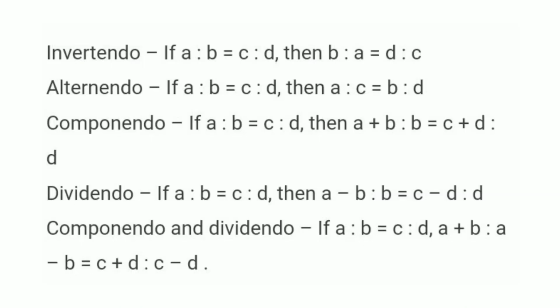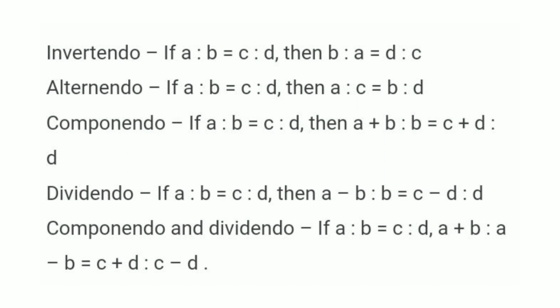Some properties of ratio and proportion. The first one is invertendo. If a is to b is proportional to c is to d, then b is to a is proportional to d is to c. Alternando: if a is to b is proportional to c is to d, then a is to c is proportional to b is to d. Componendo is when a is to b is proportional to c is to d, then a plus b is to b is proportional to c plus d is to d.